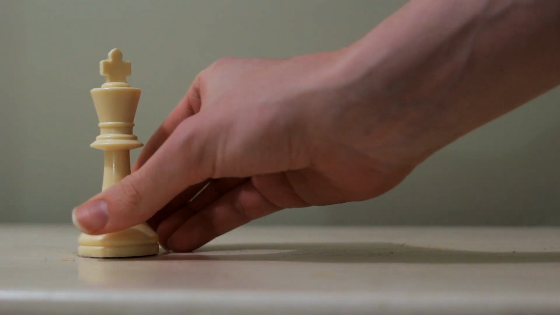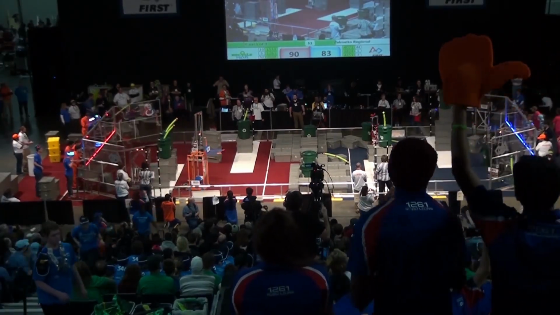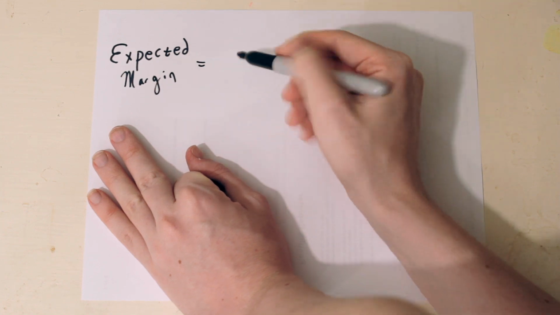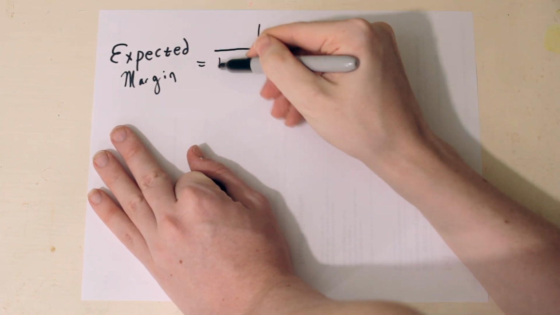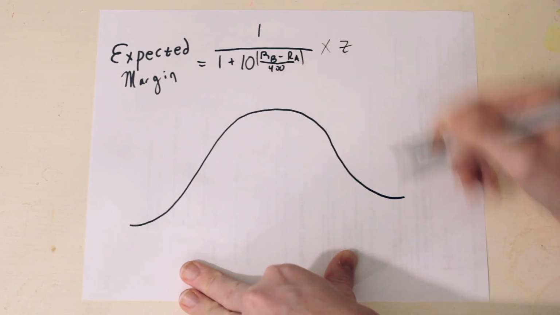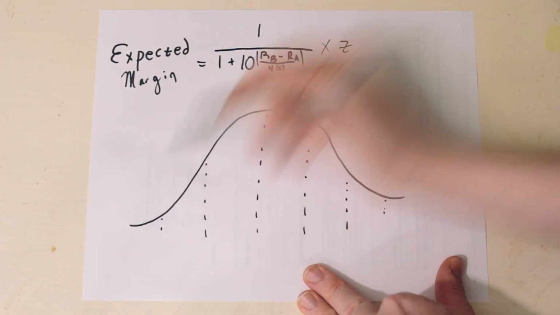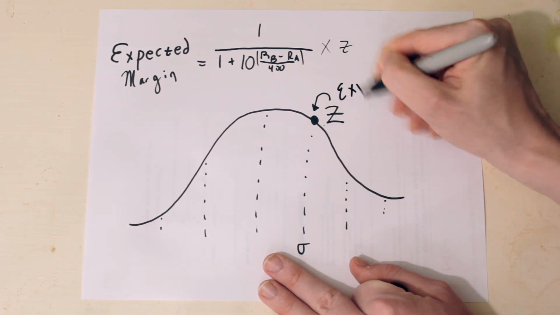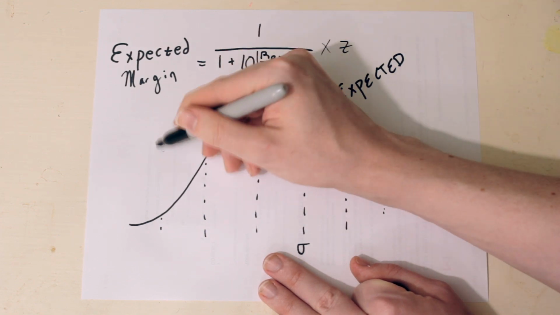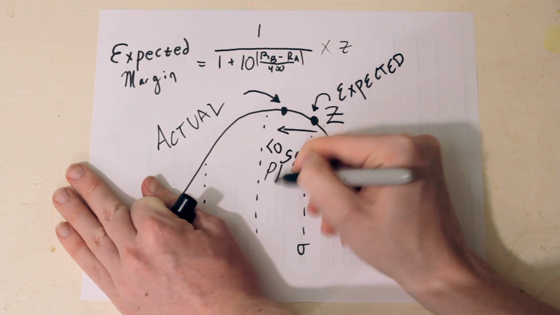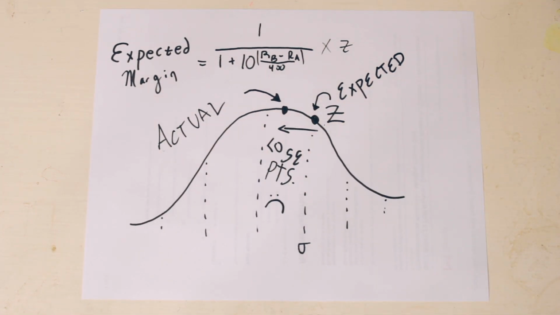Chess may have 3 outcomes, but we have more information in our hands with the robots: a score. In the same game, we can assume that a win by 100 points is stronger than a win by only 2 points. The largest alteration I made from the original Elo rating system was to base everything on margins rather than outcomes. Each year's game has a standard deviation of scores, so each score margin difference ends up on a normal curve, and we can turn that into a number. Take the expectation and the actual results, and voila, learning can occur.